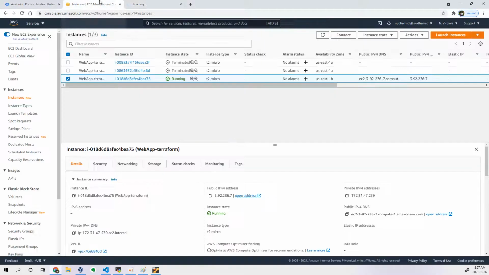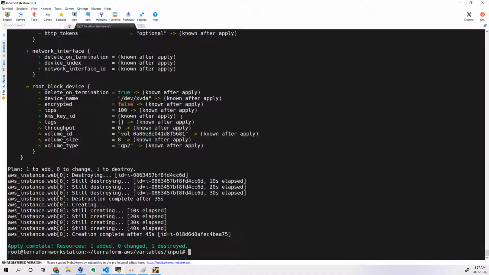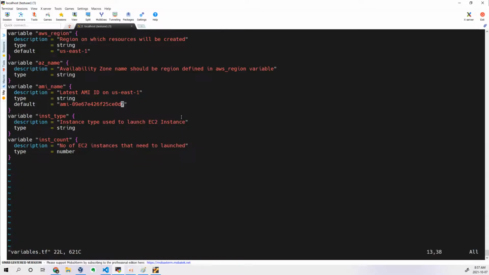What changes did you make for it to prompt you for the inputs rather than simply taking the default? See, I removed the default value in variables.tf, that's it. If the default value is there and you don't pass anything, it will take that one. When you don't have a default value, it doesn't know what value should be used, so it will prompt you to give the value.